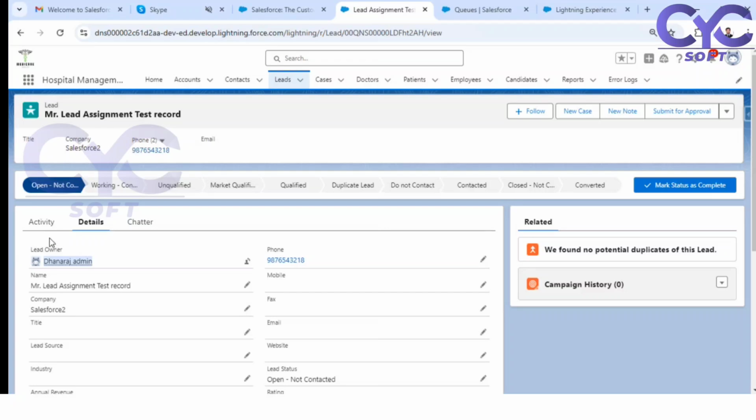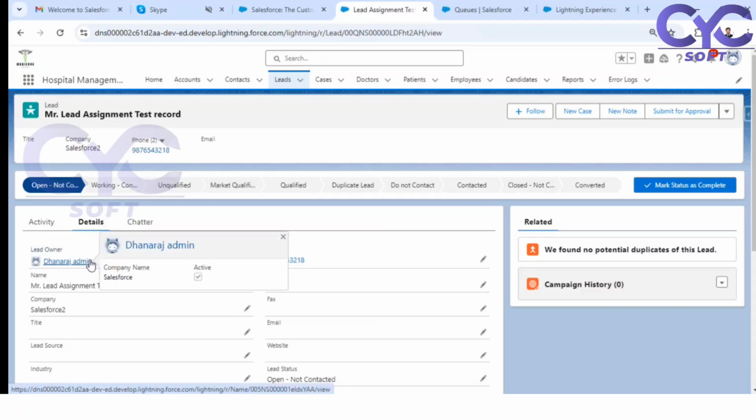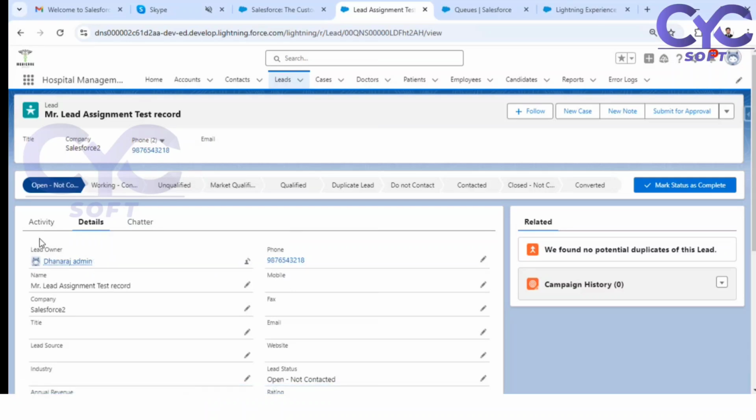I can turn this checkbox to true and click on Accept. When you accept the lead from the queue, the lead owner changes directly. Previously it was the US sales queue. So this is the way you need to assign the lead. Hope you understand. This is the way lead assignment works.